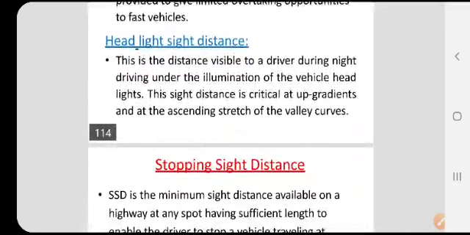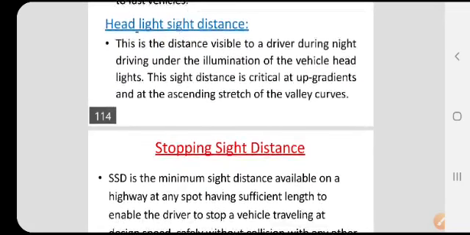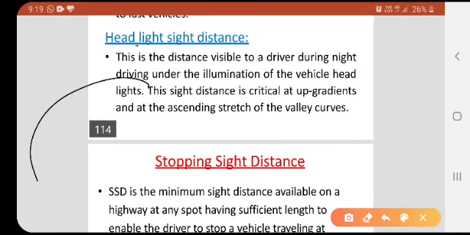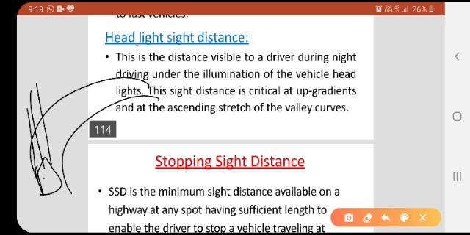Next one is headlight sight distance. This is the distance visible to the driver during the night time. Usually the vehicle may travel in the night time or daytime. In the night time, on a curve like this, our vehicle is moving and the headlight will be projected in front of the vehicle.